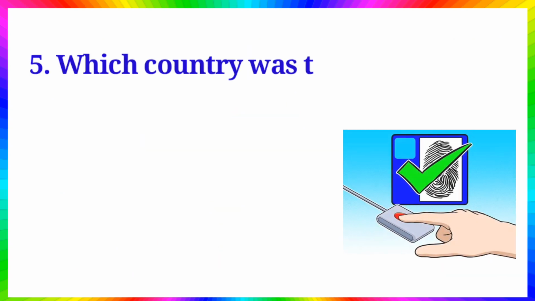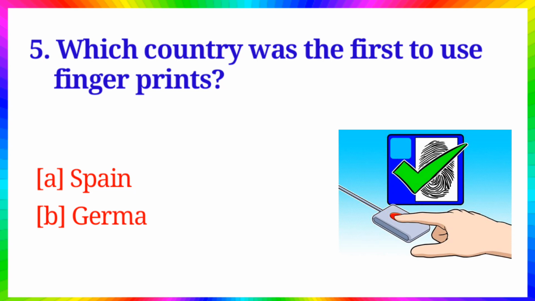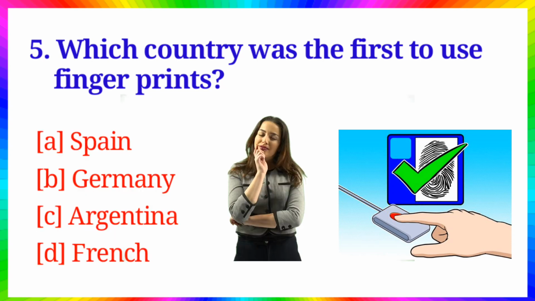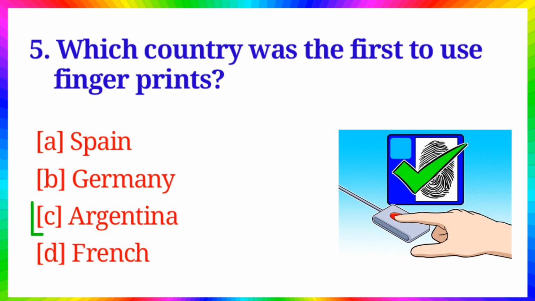Question number 5. Which country was the first to use fingerprints? Option A, Spain, B, Germany, C, Argentina, D, French. Answer is option C, Argentina.